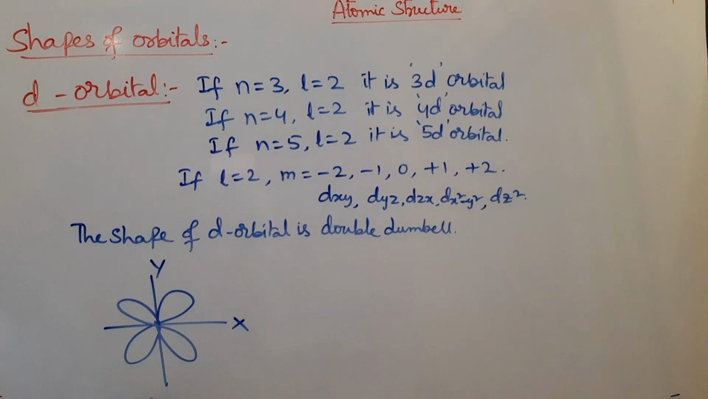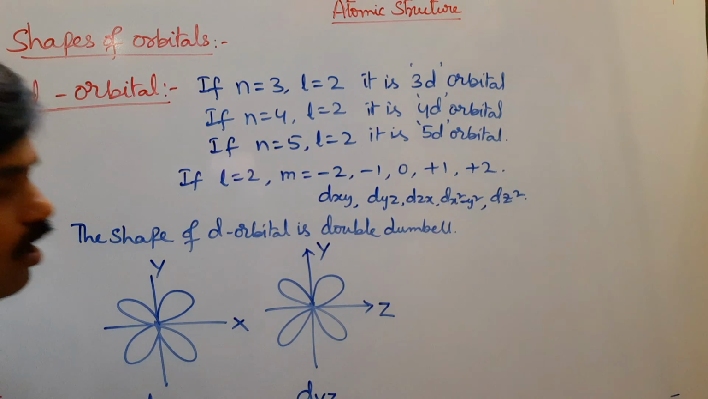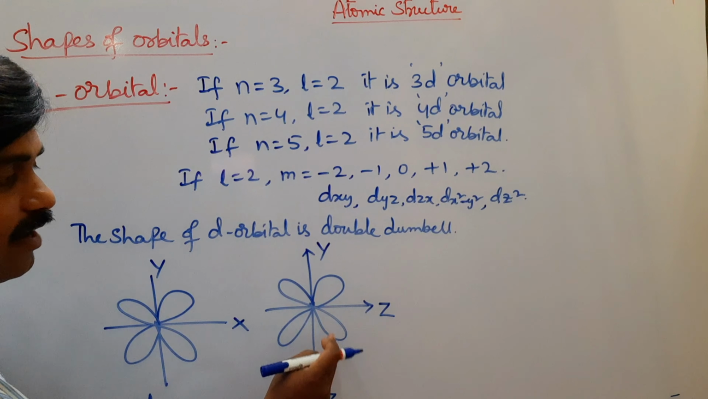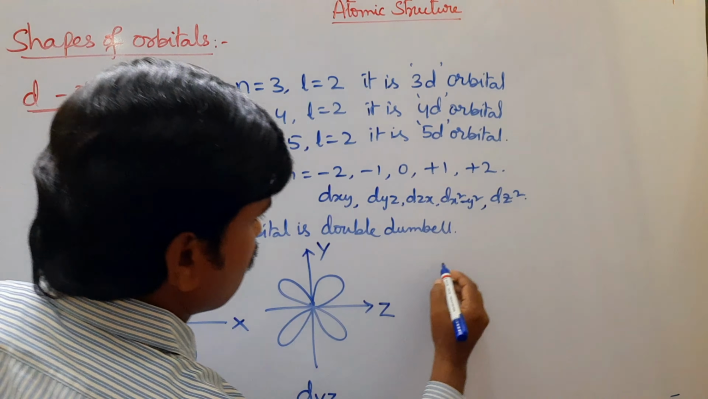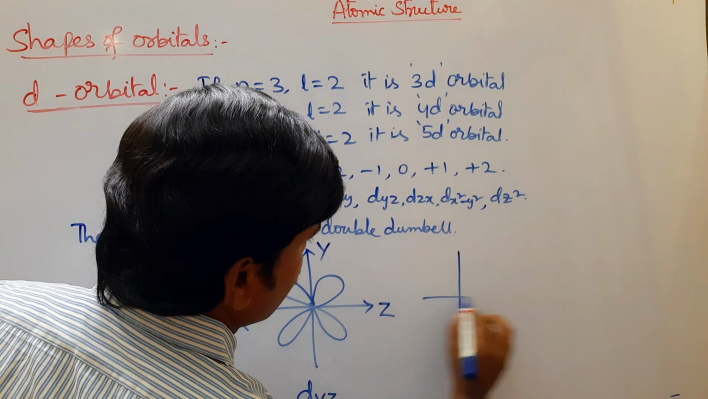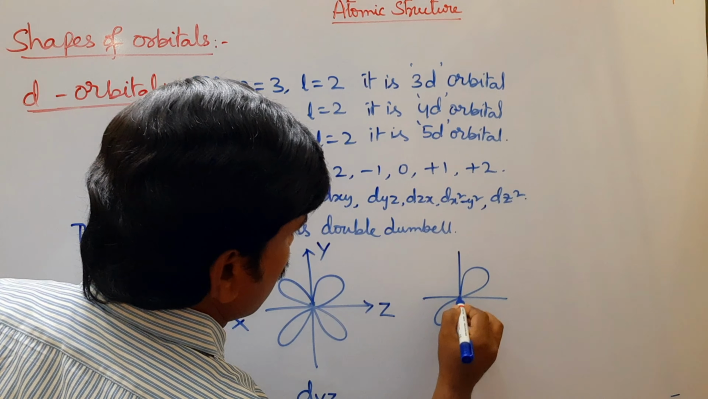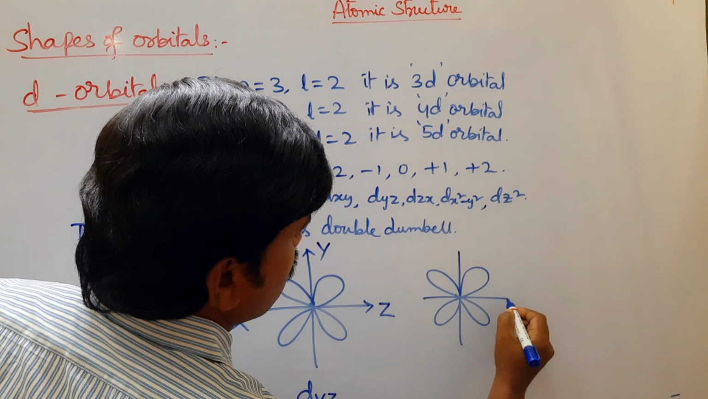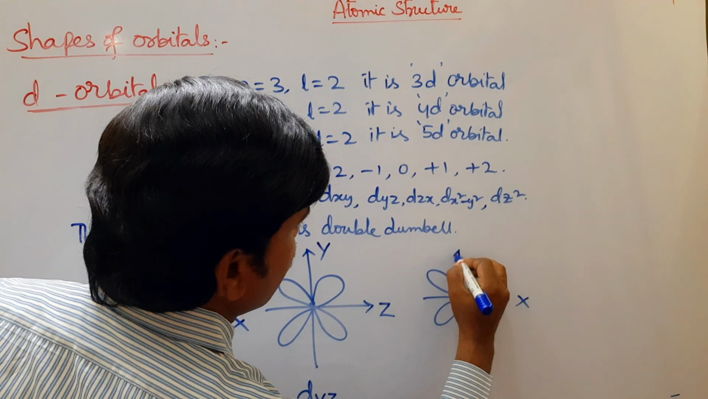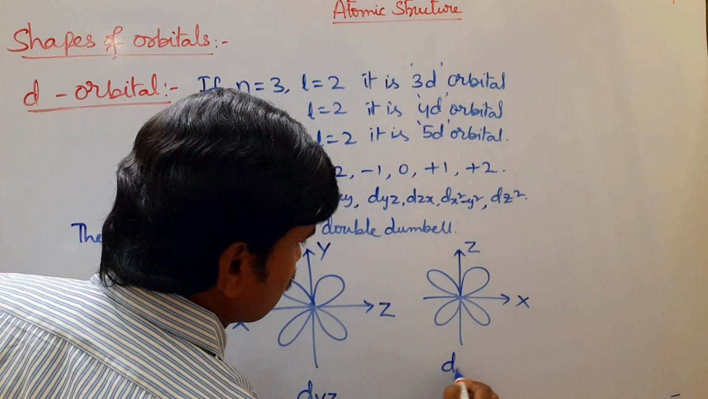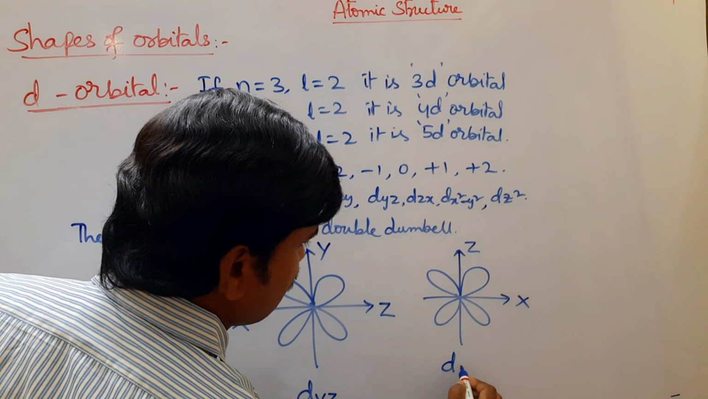dyz orbital, also lobes laid between the axis only. So this is z-axis and this is y-axis. So this is dyz orbital. Here also lobes laid between the axis. And the third one, dxz orbital. This is dxz or zx orbital.